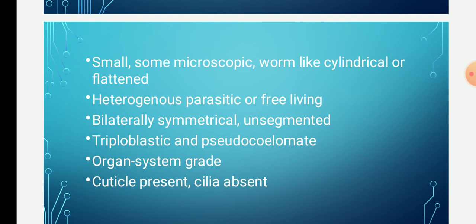For example, the digestive system, which is formed of the gut and the digestive gland. This is the organ system grade of organization. So please don't get confused. The organ grade of organization is found in the Platyhelminthes, whereas the organ system grade of organization is found in Aschelminthes. Then the next point is the presence of cuticle.